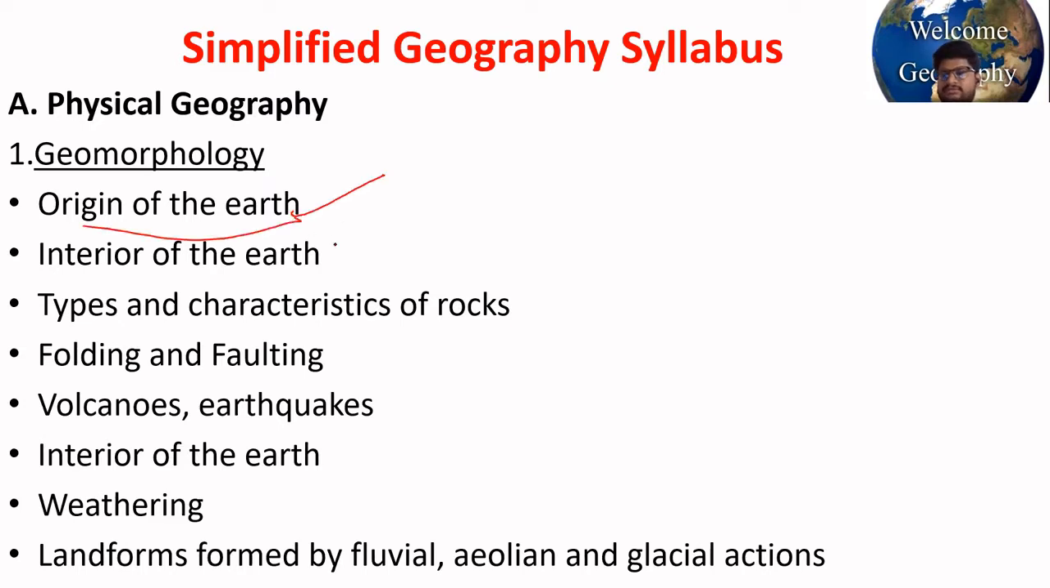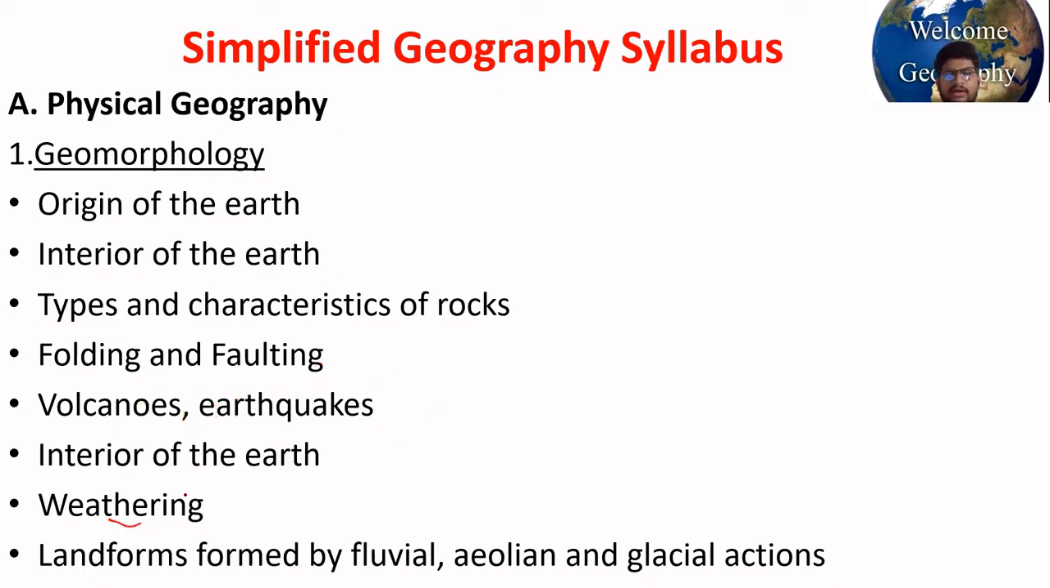Origin of Earth, how Earth originated. There are some theories, the nebula hypothesis and all. How evolution of life took place on the Earth, the interior of the Earth: crust, mantle, core layers. Then characteristics of rocks: sedimentary rocks, igneous rocks, metamorphic rocks, folding, faulting, and how they lead to the formation of different landforms, volcanoes, earthquakes, earthquake waves.